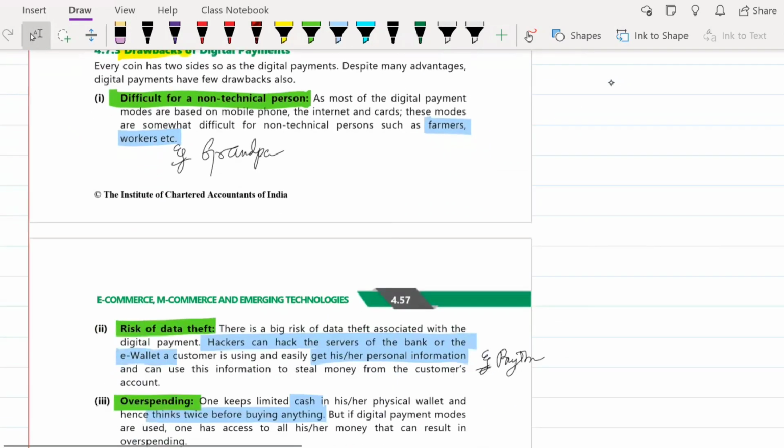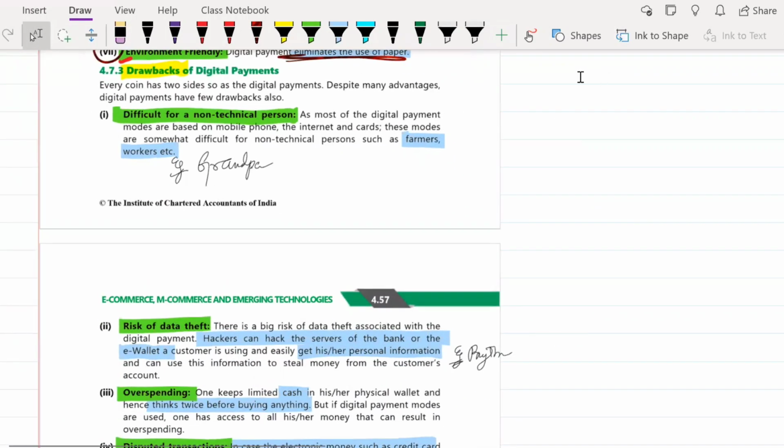So what are the drawbacks of digital payment? First is that it is difficult for a non-technical person to use it. Today, if you go to your grandmas and grandpas who usually don't use smartphones, or the farmers or people who are not very literate about this digital world, making these payments or using this internet and this digital world will be very difficult for them. So that is one drawback.